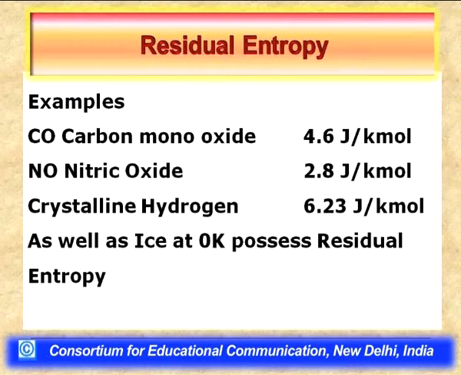Crystalline hydrogen is another example, with 6.23 joule per Kelvin per mole as its residual entropy. In addition, ice also possesses residual entropy at 0 Kelvin, and the experimentally determined value echoes that of the theoretical value as well.